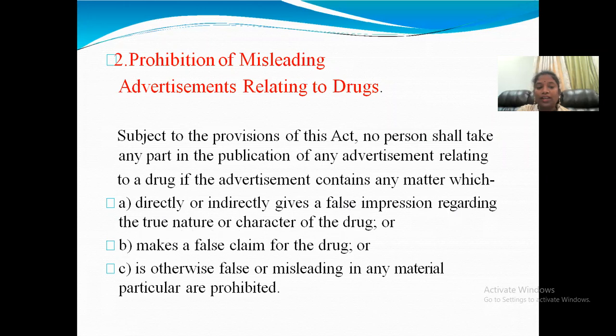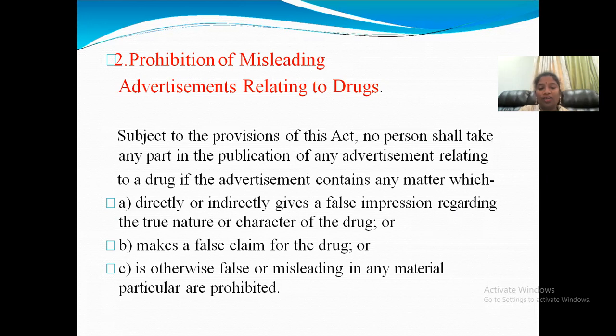Okay. Not only that, making a false claim for the drug. Meaning, "By this drug we will completely remove the disease or the disorder", like that we should not give a false claim. Not only that, "This drug is not curing that disease", like that we should not give a false claim either. Okay. So the next one is: otherwise false or misleading in any material particular are prohibited.